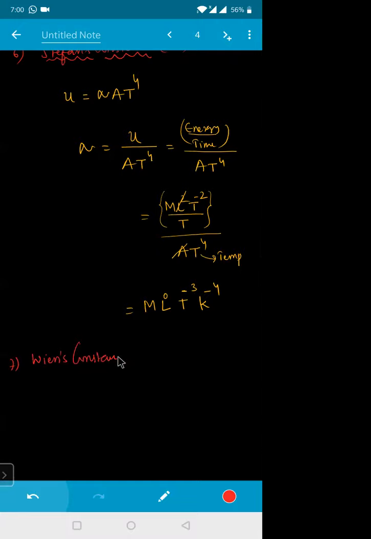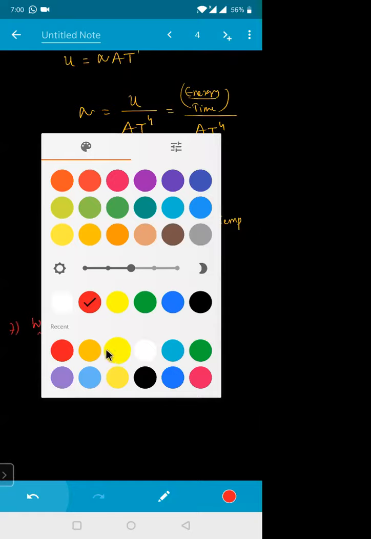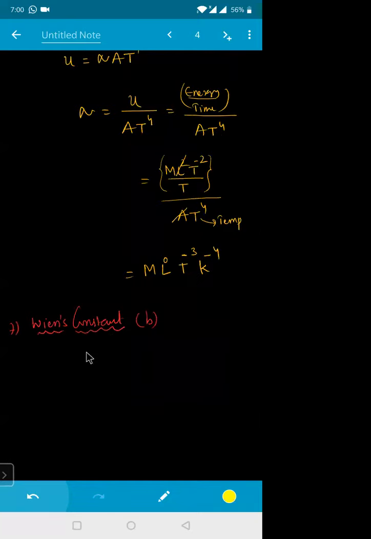Wien's constant, represented by letter B. If he is asking the dimensions of Wien's constant, we need to remember the Wien's constant formula. What is the formula? Wavelength into temperature is equal to Wien's constant. Wavelength is nothing but length only, so its dimension is L. T is temperature, which is Kelvin, into B.